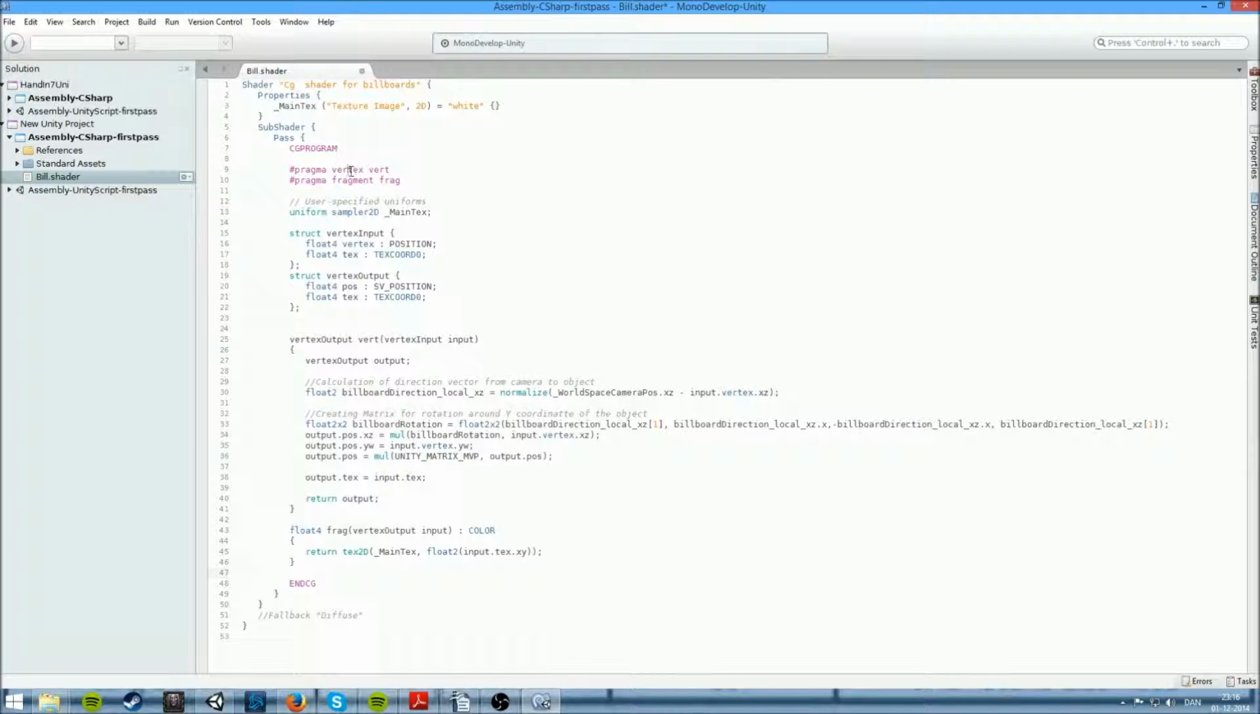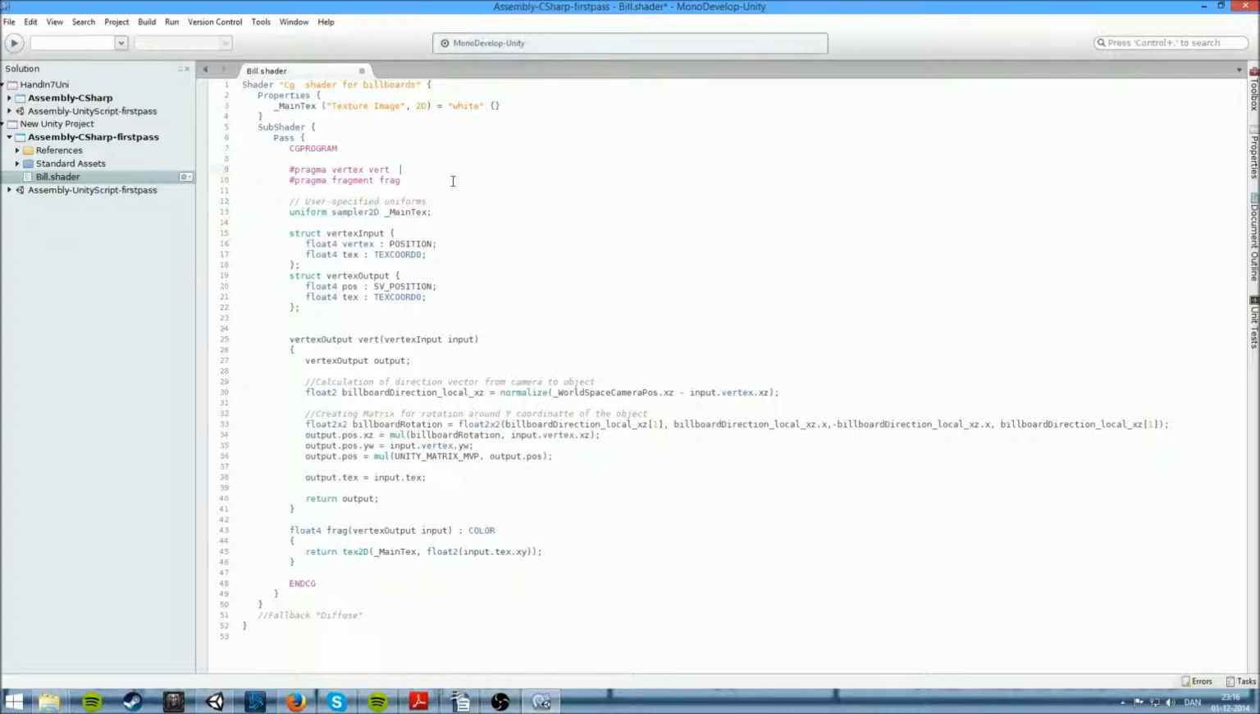First, we have the vertex, which is the rendering of every vertex. That's called vert. Then we have the fragment rendering, which is called frag, which is the rendering of the texture. Then we have the user-specified uniforms, and after that we have the struct vertex input, where we take the